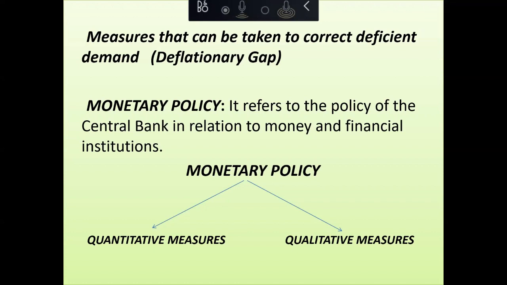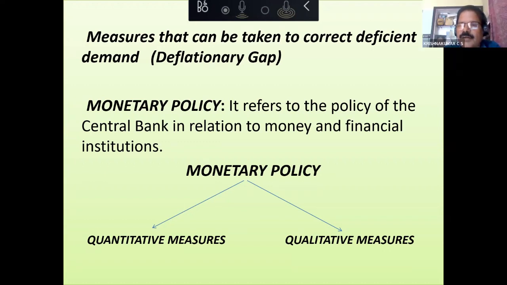Very good, sir. We can always go for comparisons with the previous knowledge in order to make the concepts clear to the children. Next, this can also be related with the credit creation of commercial banks. Actually, these concepts they are learning in that chapter also. This is nothing new for them. Already in the money and banking chapter, these concepts are learned by the children. So what is the next one actually?